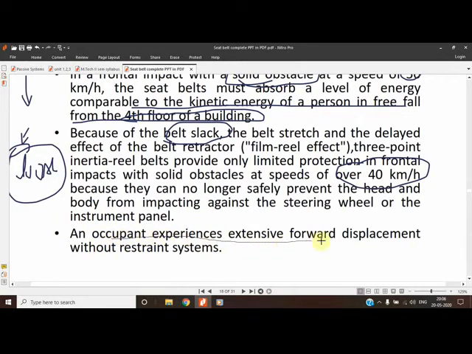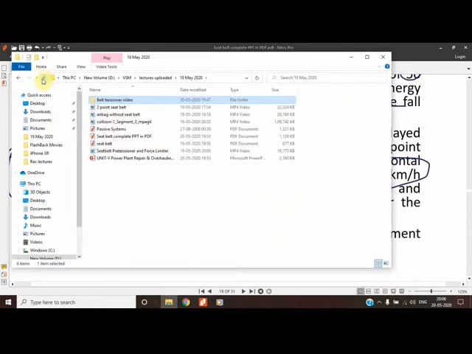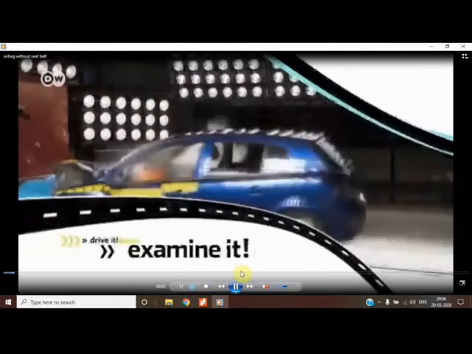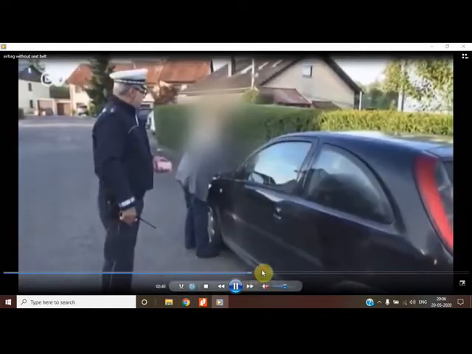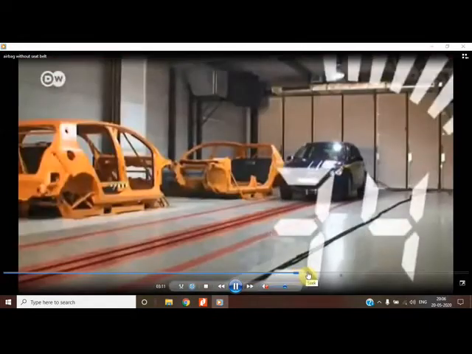An occupant experiences excessive forward displacement without a restraint system, because whenever an accident takes place, the passenger has excessive forward displacement. You can see the excessive forward displacement being shown here during the accident.